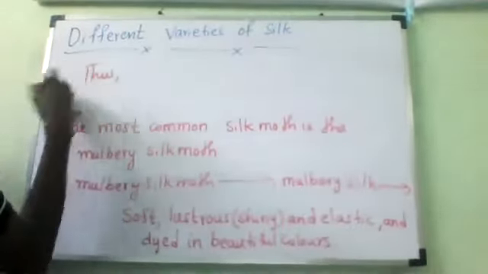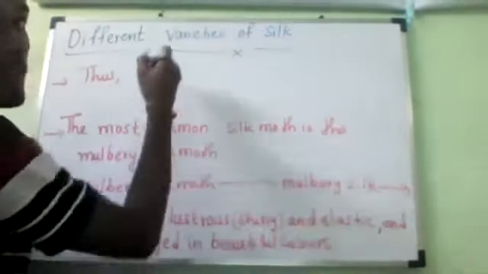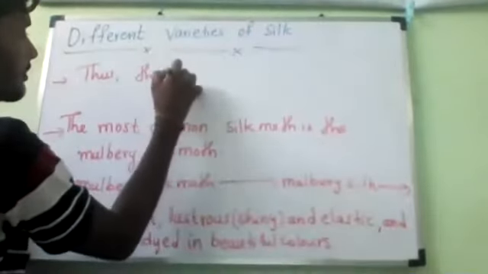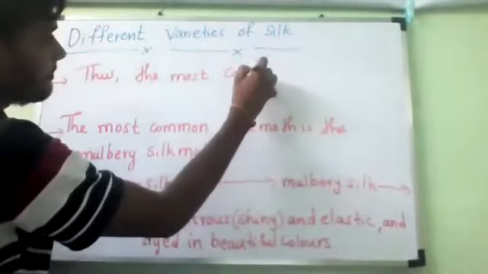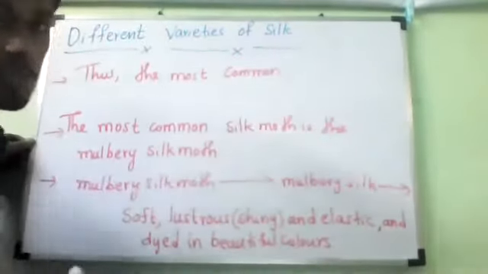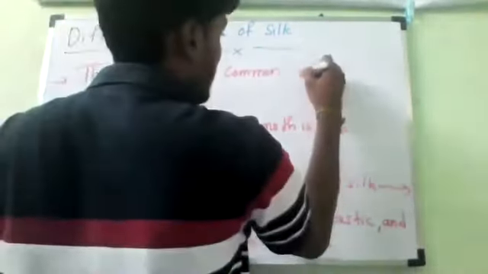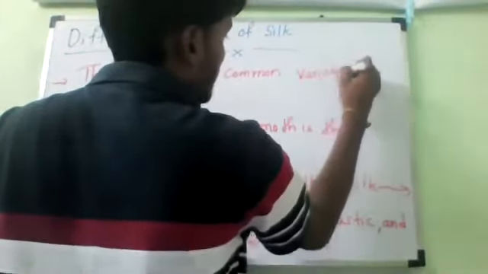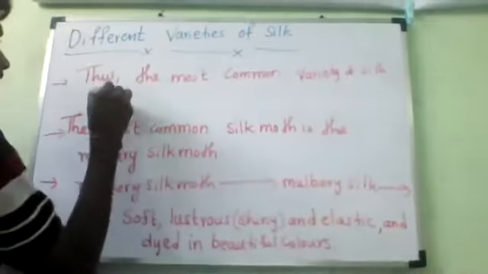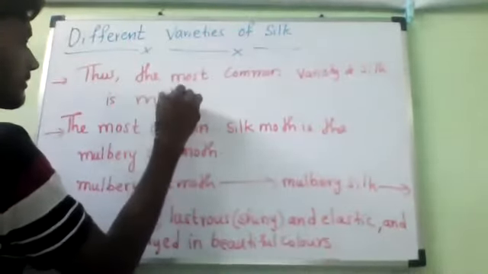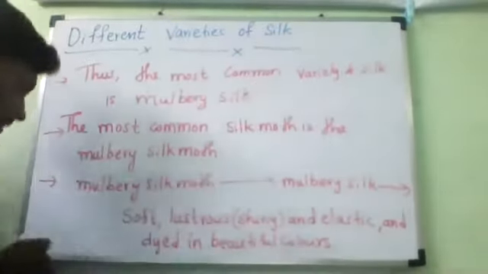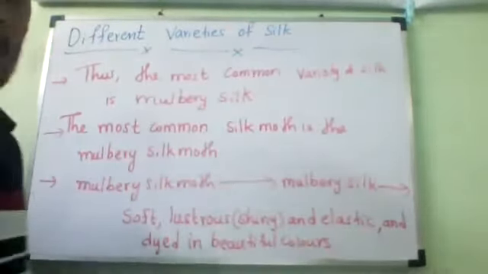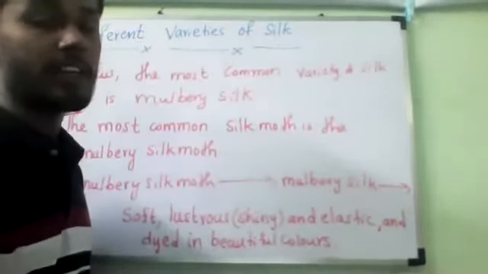Thus, the most common variety of silk is mulberry silk. So this is about the different types of silk.